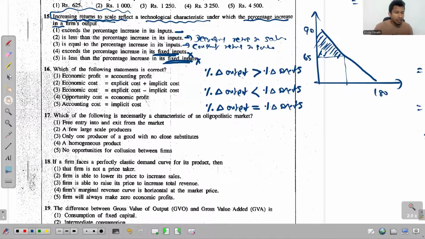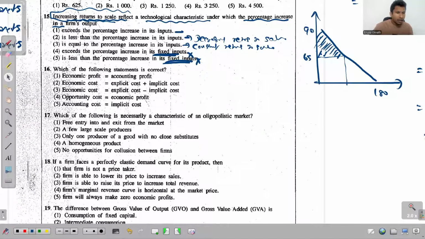Right. Look at question 16. It says, which of the following statements is correct? Economic profit is equal to accounting profit. If there's no implicit cost, of course, this could have been true, but under normal conditions, economic profit is always lower than the accounting profit. Second one says economic cost is equal to explicit cost plus implicit cost, 100% true. So this is the answer then.